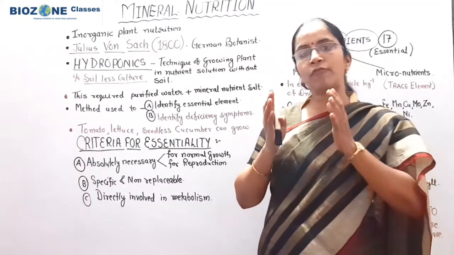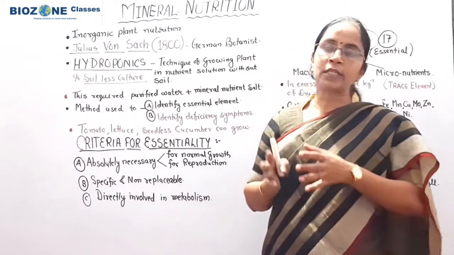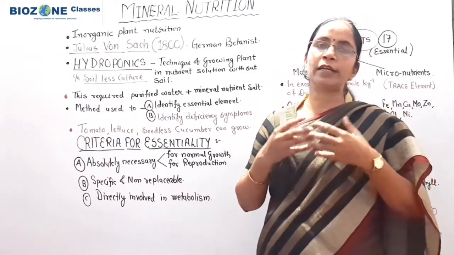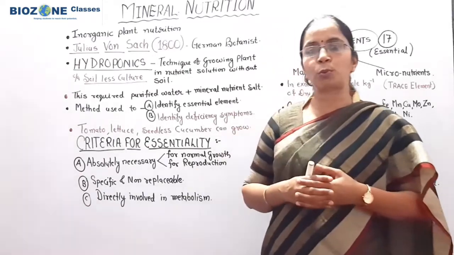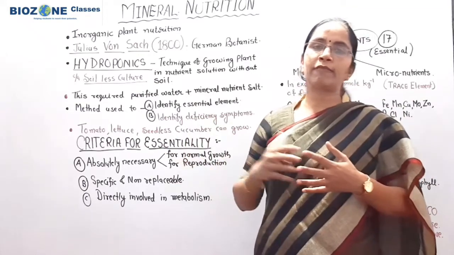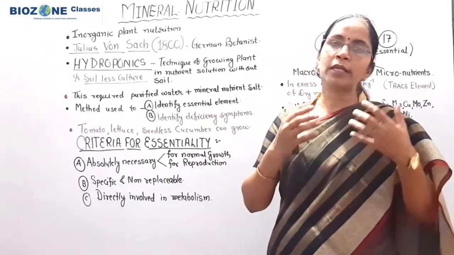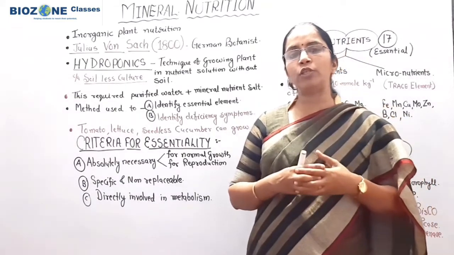Suppose the first solution is deficient in potassium, the second in nitrogen, the third in phosphorus. When plants grow in such deficient solutions, you can easily observe the deficiency symptoms of the individual element.